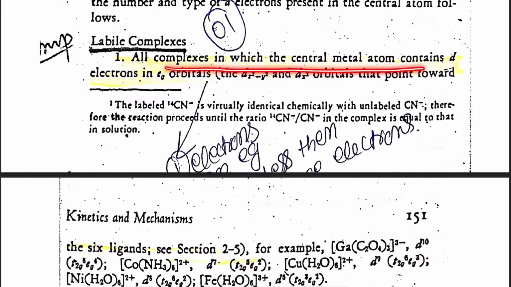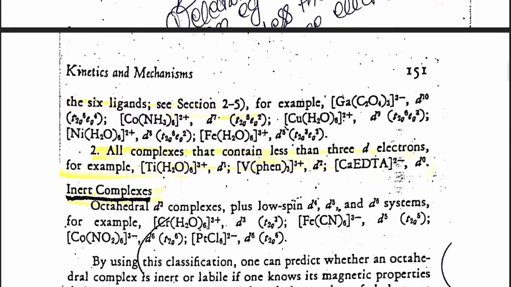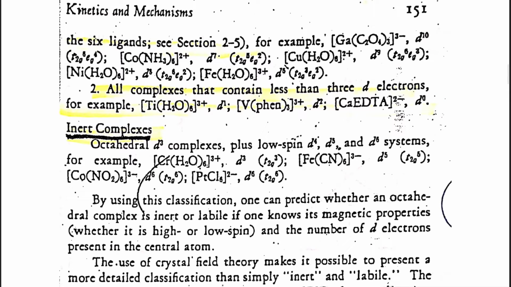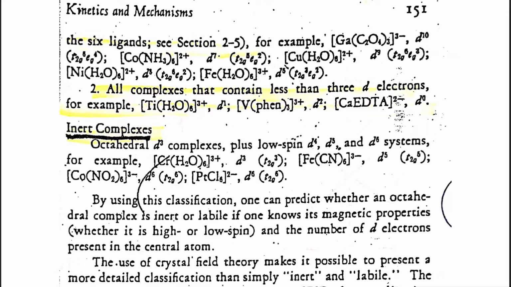So all complexes in which the central metal atom contains d electrons in Eg orbitals, like dx square minus y square and dz square, those complexes will be labile. Plus second, all those complexes which contain less than 3 d electrons will also be called labile complexes.